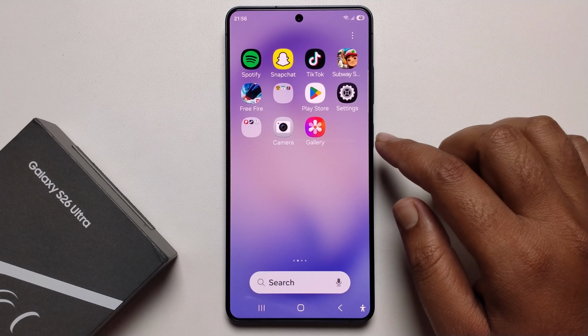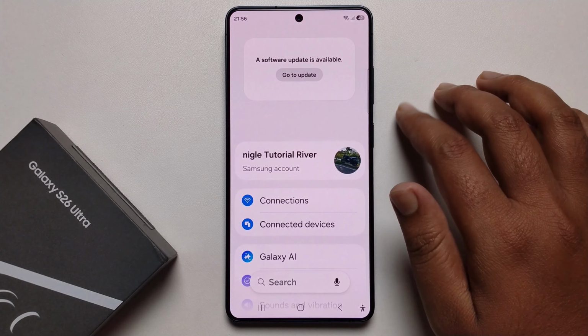Hey guys, today I'm gonna show you how to set any sound as your notification.